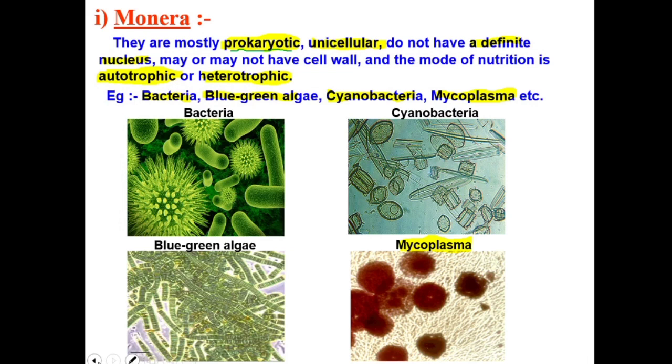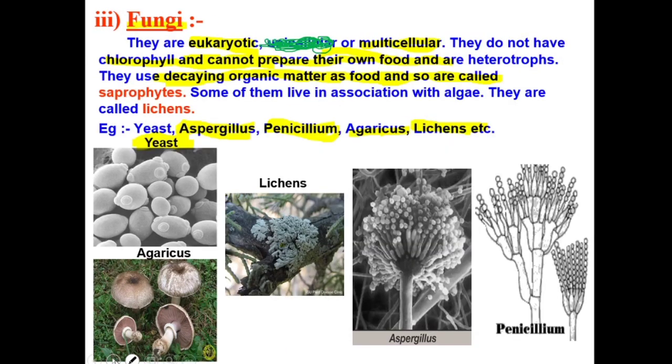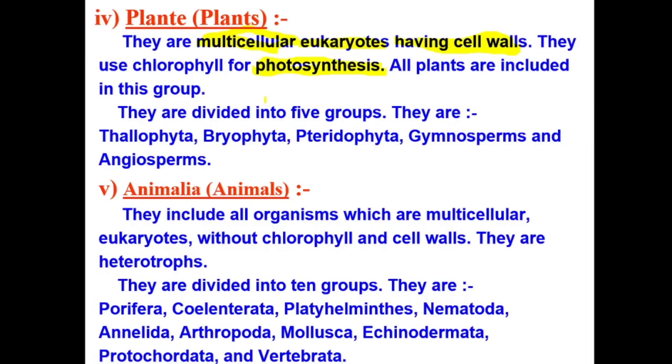That's what we have seen before. That's how you can be in kingdom Plantae, right?